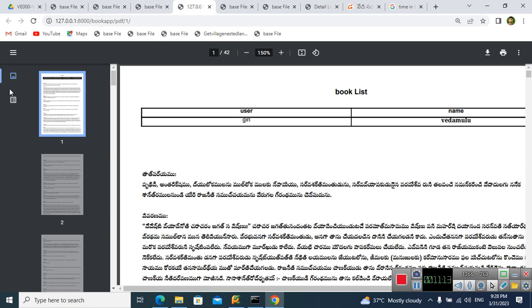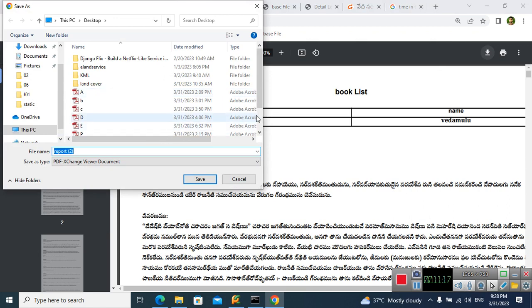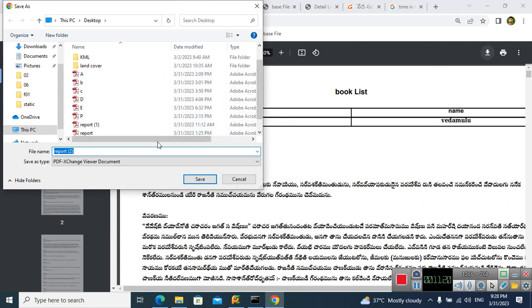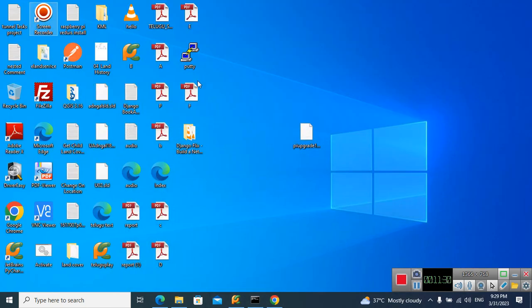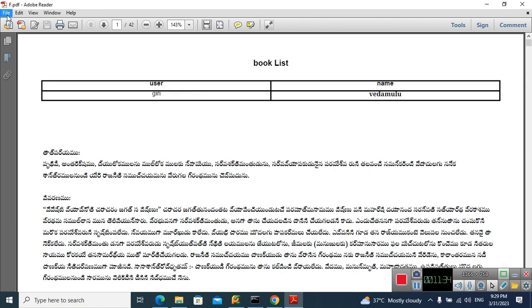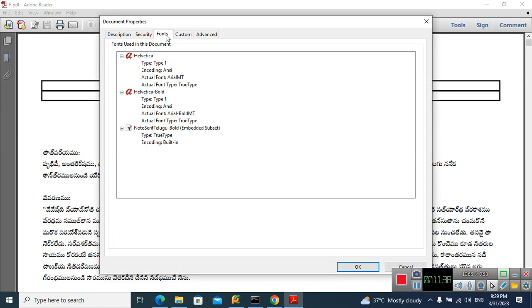Here I see some drawbacks. Suppose someone wants to download. Here I'm giving a document number as F. This is saved on the desktop. How does this mechanism work? Opening the PDF, properties, fonts. Here only a few fonts are retrieved.